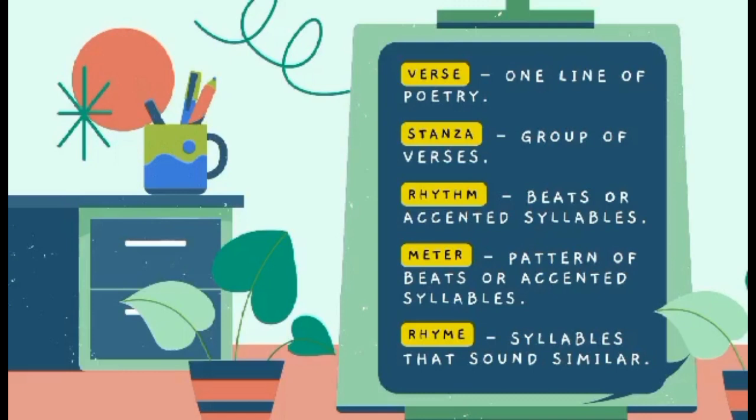The third one is rhythm. This one is the beats or accented syllables. Rhythm creates a tone for the poem and it can generate emotion or enhance an idea. The fourth one is meter, the pattern of beats or accented syllables. Meter helps the readers understand the rhythm as it relates to words and lines in a poem. The last one is rhyme, syllables that sound similar. Rhyme is the repetition of syllables typically at the end of the verse in the line.